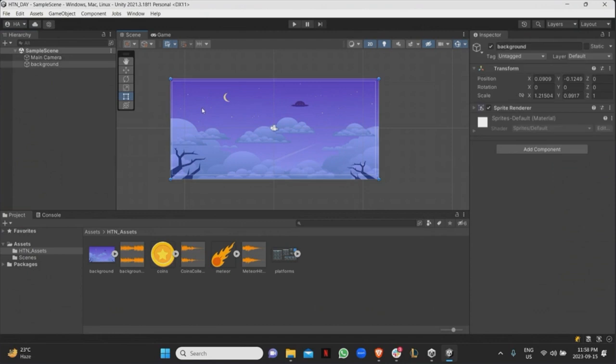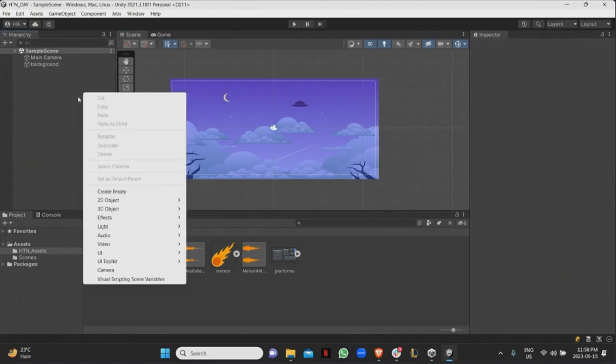Now, will the background need a collider? Exactly. It won't need a collider, right? It's just a piece of art. The player doesn't really interact with it. If there's something that the player might want to interact with, let's say they can interact with the spaceship, then what I can do is just add a collider around that spaceship.